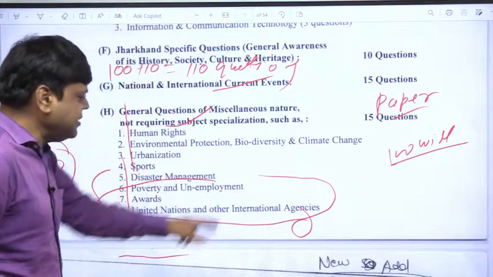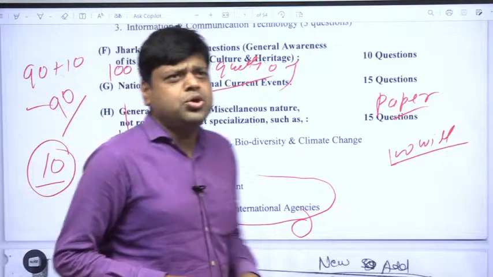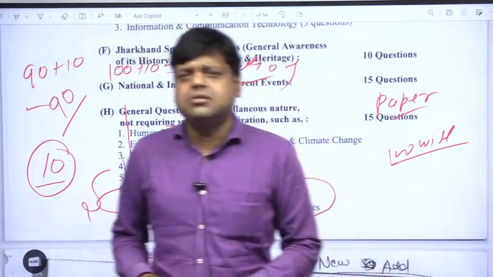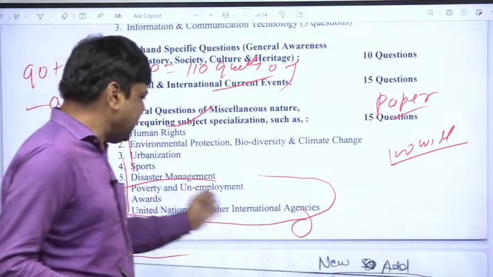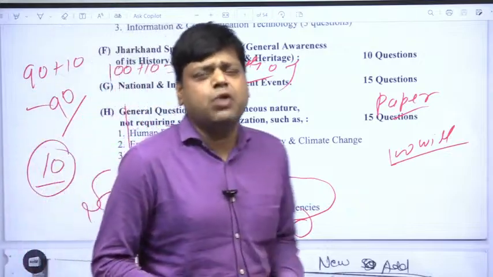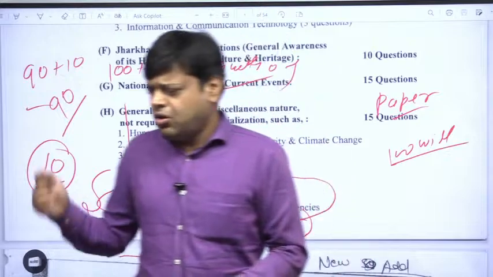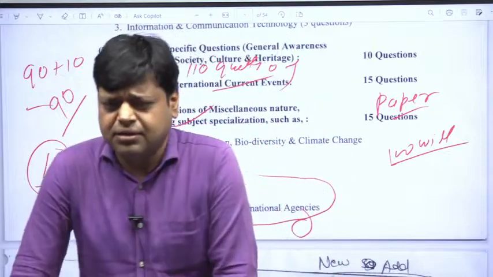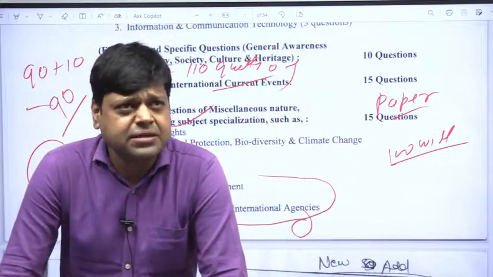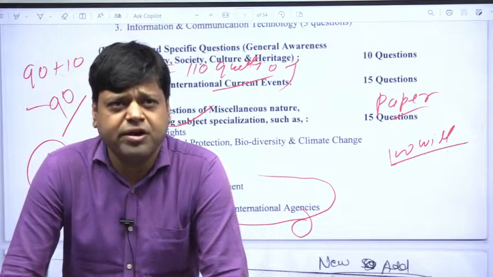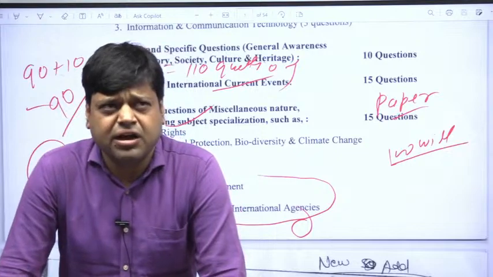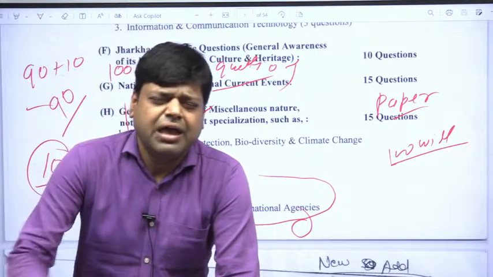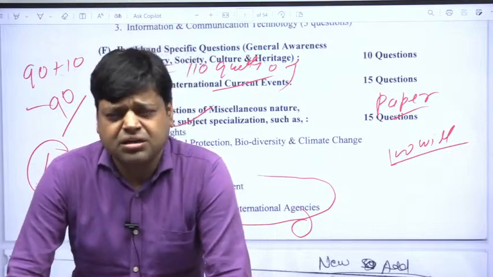Now the United Nations and other international agencies. The United Nations was constituted on 24th October 1945, and there are many other international agencies like the World Health Organization, World Bank, International Monetary Fund, Food and Agriculture Organization, or ASEAN, etc.